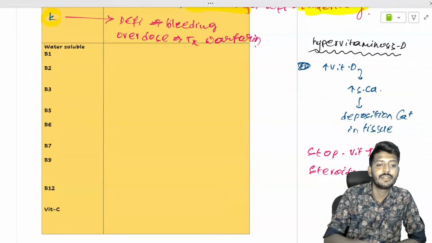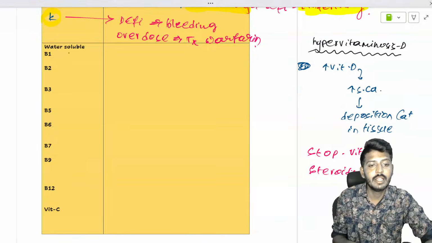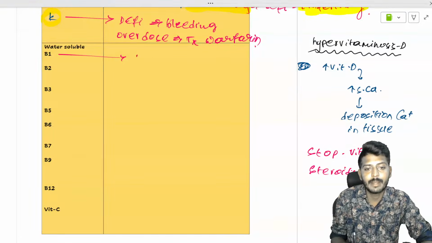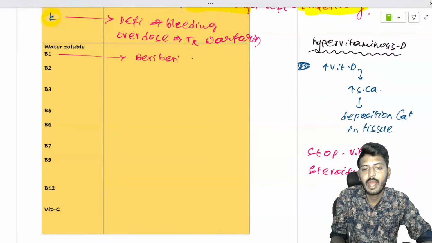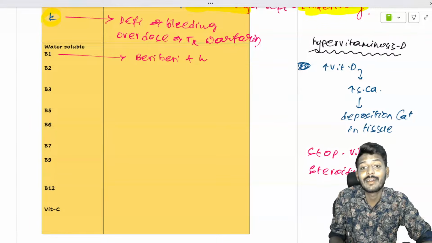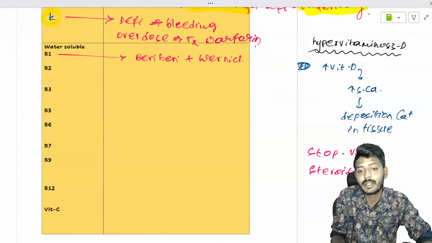Okay, let's continue to the water soluble vitamin B1. B1 deficiency leads to two diseases. One is beriberi, and one more is Wernicke's encephalopathy.